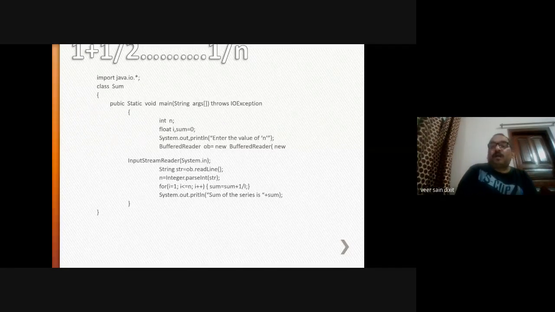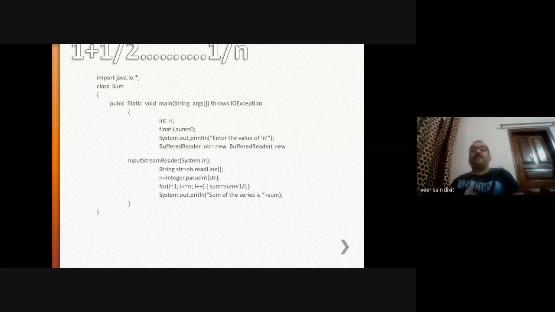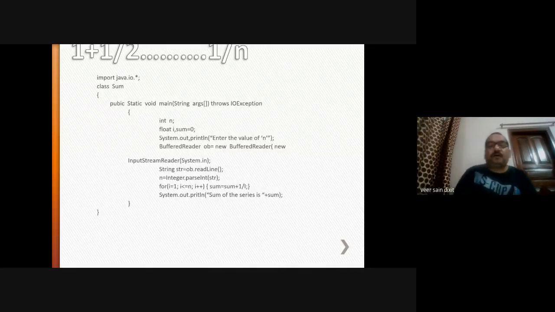And this input stream reader is basically a bridge between the character input and byte input. So this input stream reader will read the byte, and this buffered reader will create a buffer for character input, and that byte will be converted into character, right? And that will be stored in this object OB.